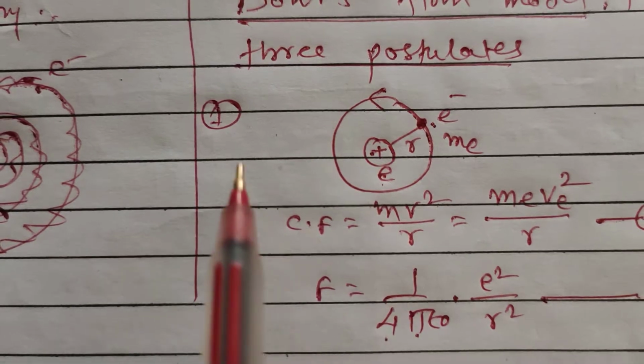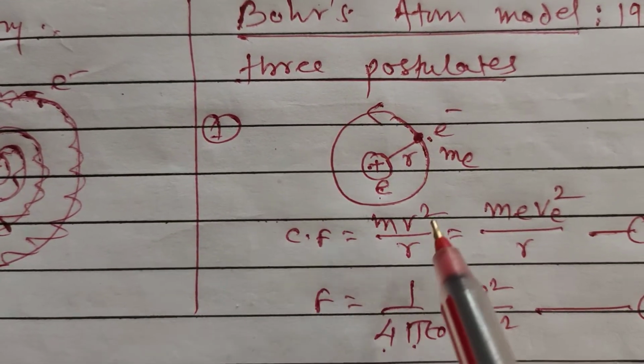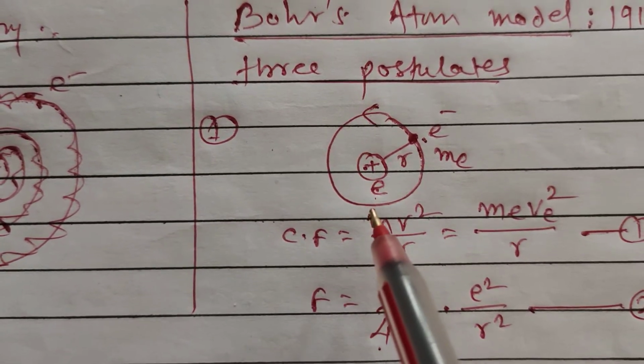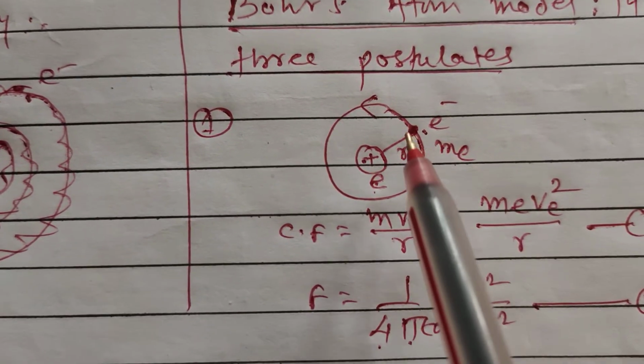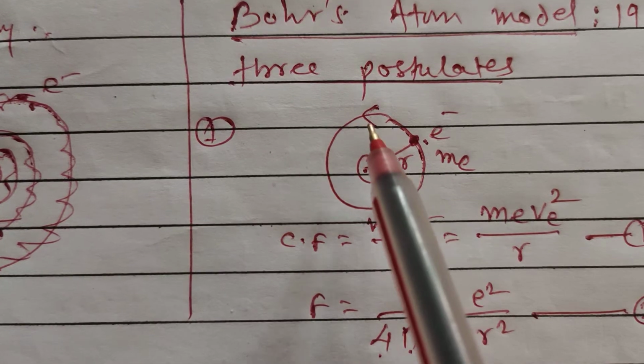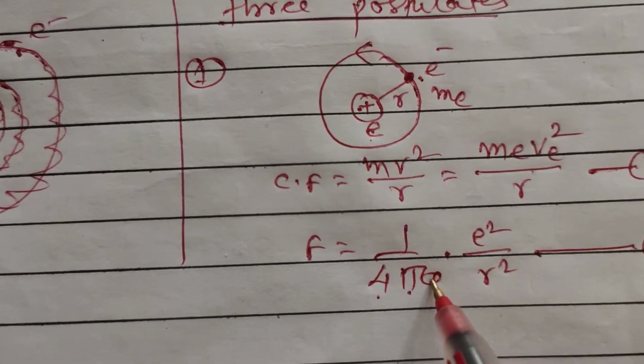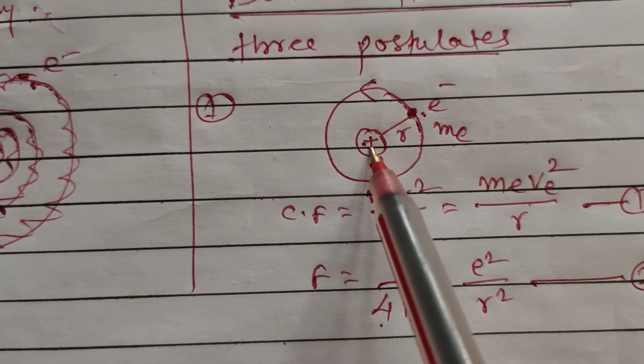So here the electron revolves in the circular orbit around the nucleus, but the necessary centripetal force required for the circular motion is provided by the electrostatic force of attraction between the positively charged nucleus and the negatively charged